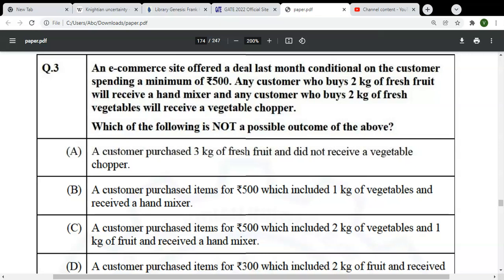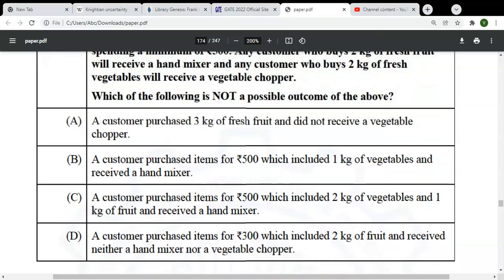And if you have 2 kg of fresh vegetables, you will be eligible for a vegetable chopper. So what is the problem? Which of the following is not a possible outcome of the above? We have to find the one that is not an outcome.